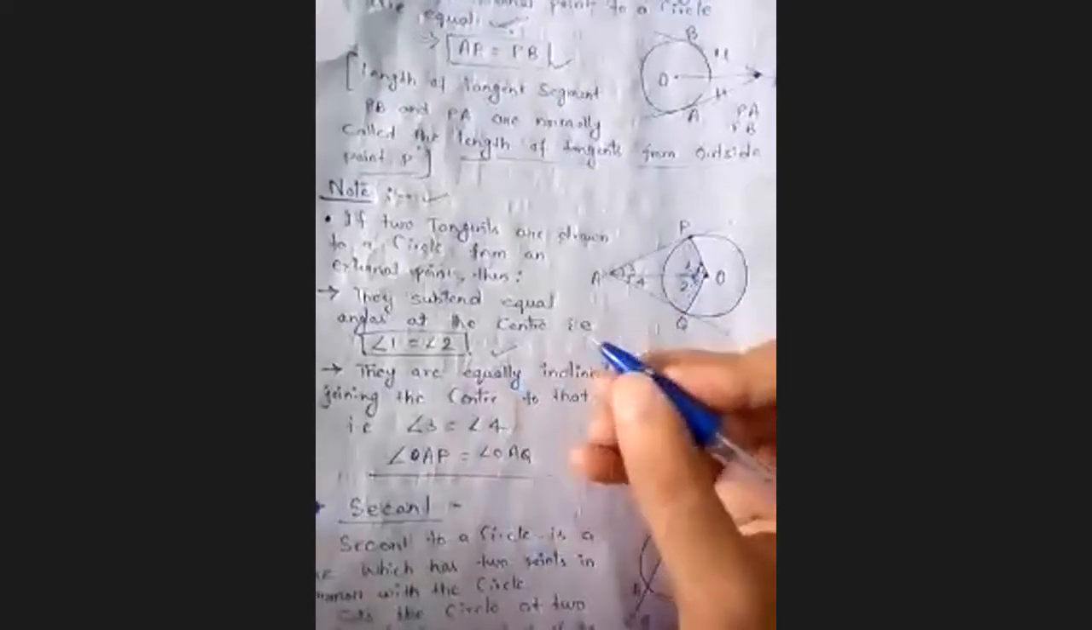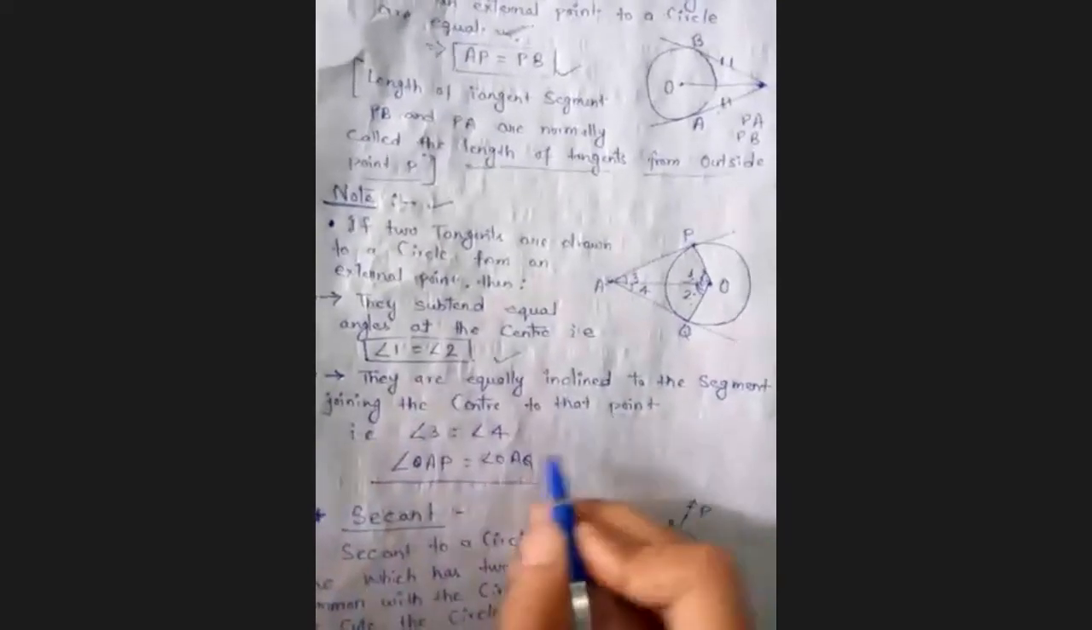And the next point is angle 3 and angle 4. When they are equally inclined from this external point A to both the tangents of the circle, joining the center to the point, then angle 3 is equal to angle 4. Again I am telling you, subtending angle 1 and angle 2 will be equal, and when they incline with each other, this angle will also be divided in equal parts. So angle 3 and angle 4 will also be equal. It means angle OAP and OAQ will be equal.